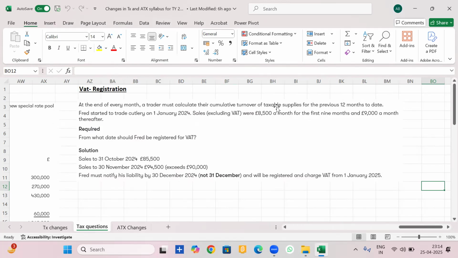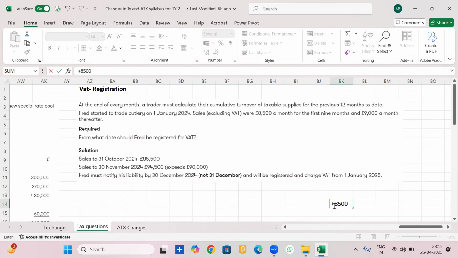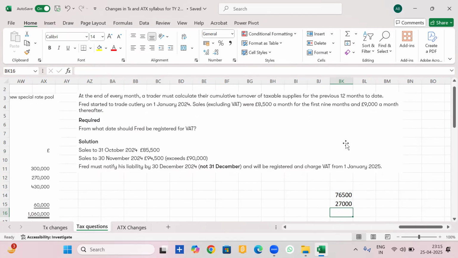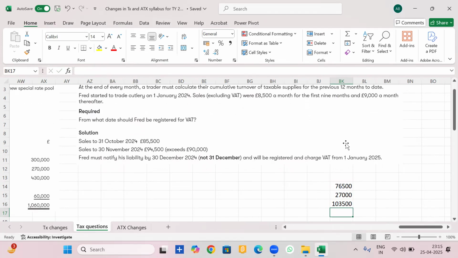So if you multiply 8,500 by 9, how much do we get? 8,500 multiplied by 9, we get 76,500. And now we will add 9,000 also. Okay, 9,000 for 3 months. So total you add it, you get 1,03,500.